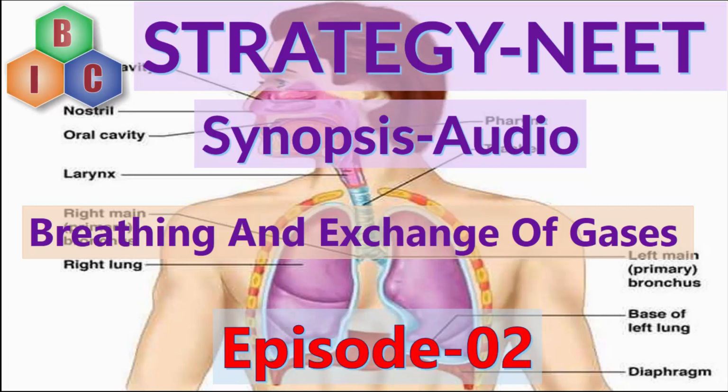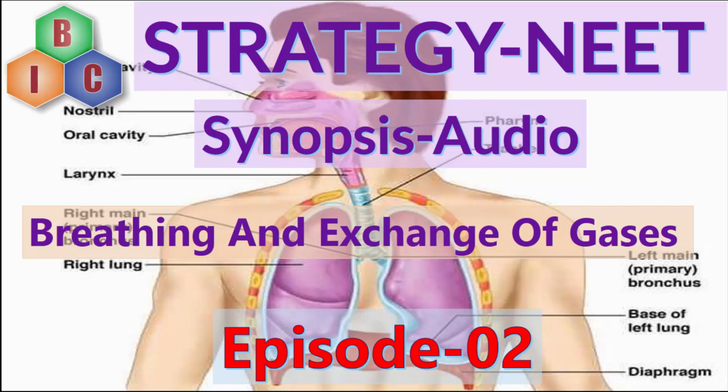Next, lungs are covered by a double layered membrane called pleura. The outer layer of the pleura is called the parietal pleura, and the inner layer of the pleura is called the visceral pleura.